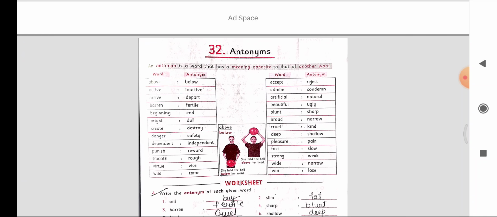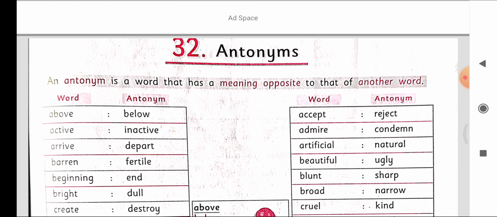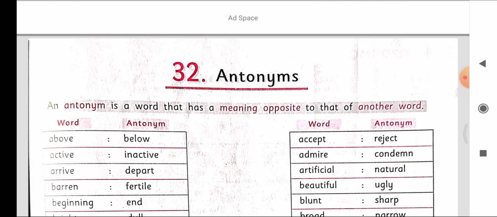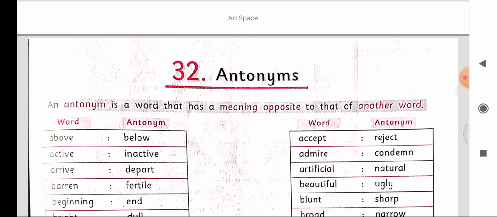So the next topic is antonyms. An antonym is a word that has a meaning opposite to that of other words. So antonym means opposite words. For example: above, below; active, inactive; arrive, depart; barren, fertile; beginning, end; accept, reject; admire, condemn; artificial, natural; beautiful, ugly; blunt, sharp. These are examples of antonyms.